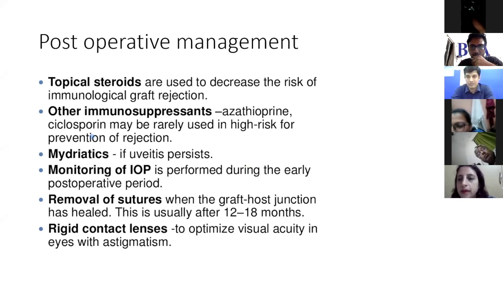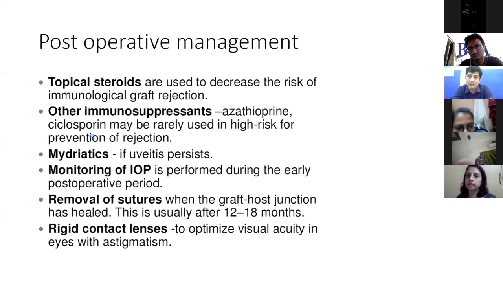So I think we've covered most of the questions. Yogesh, anything that you want to cover up? For keratoprosthesis, Swapnesh was asking what other things have to be covered. We have covered the indications. Then yes, the parts of keratoprosthesis are important. It has a front plate, it has a back plate, and it has a locking ring.